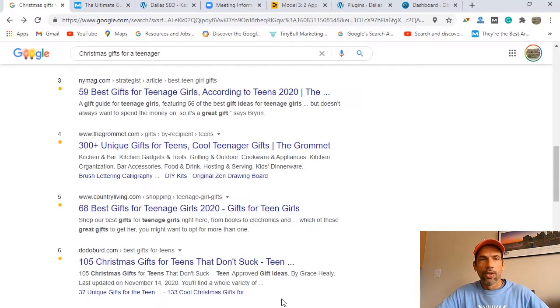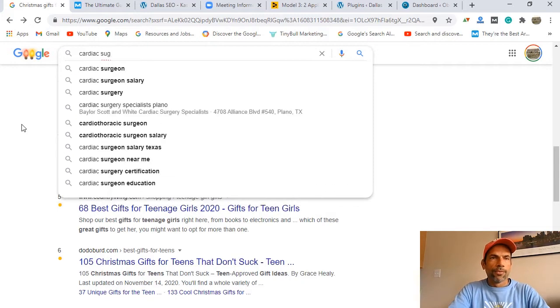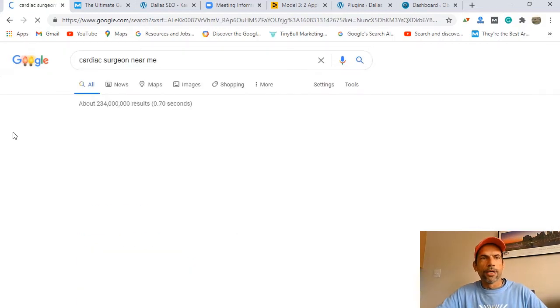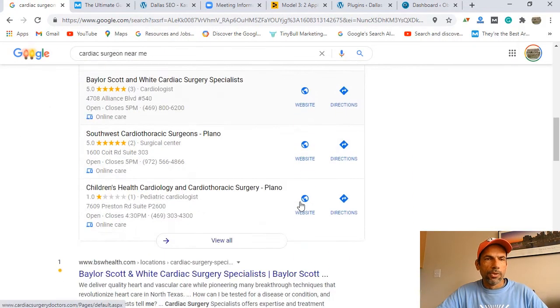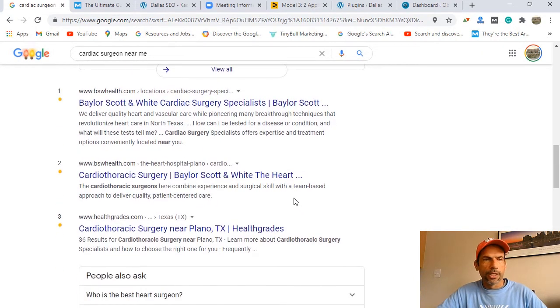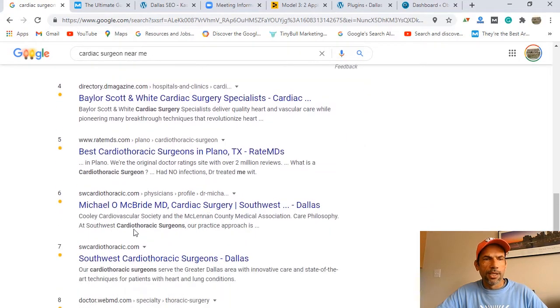Okay, so I'm not having any cardiac issue, but if I search cardiac surgeon near me, let's just try that. I don't know if it'll pick it up. Not having surgery today, I hope, but you get the map over there, and then of course you have some companies. Baylor Scott and White, cardiothoracic surgeon, surgery, right? Baylor Scott and White, Mr. Michael McBride is showing up.